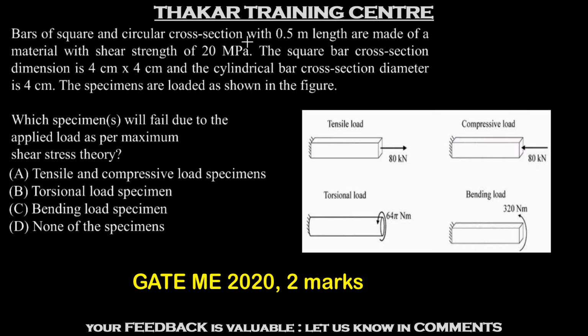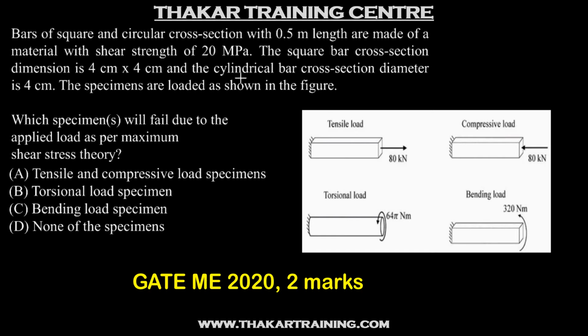Bars of square and circular cross section with 0.5 meter length are made of a material with shear strength of 20 megapascal. The square bar cross section dimension is 4 cm by 4 cm and the cylindrical bar cross section diameter is 4 cm. The specimens are loaded as shown in the figure. So these are the loadings. Which of the specimens will fail due to the applied load as per the maximum shear stress theory?